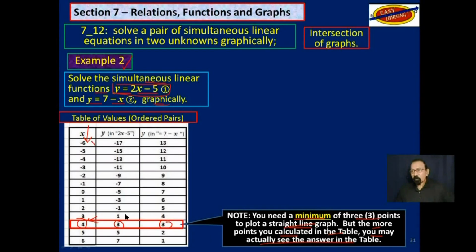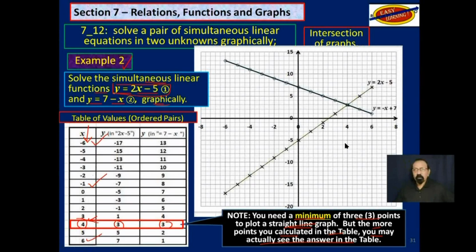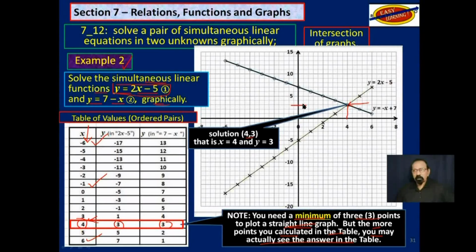You may just calculate 1, 2, and 3 and plot your graph, and then look to see where the two lines intersect, which looks like this. The two lines intersect here, and that is 4, 3. Going up 4 here, coming across 3 there. So x is 4, y is 3.